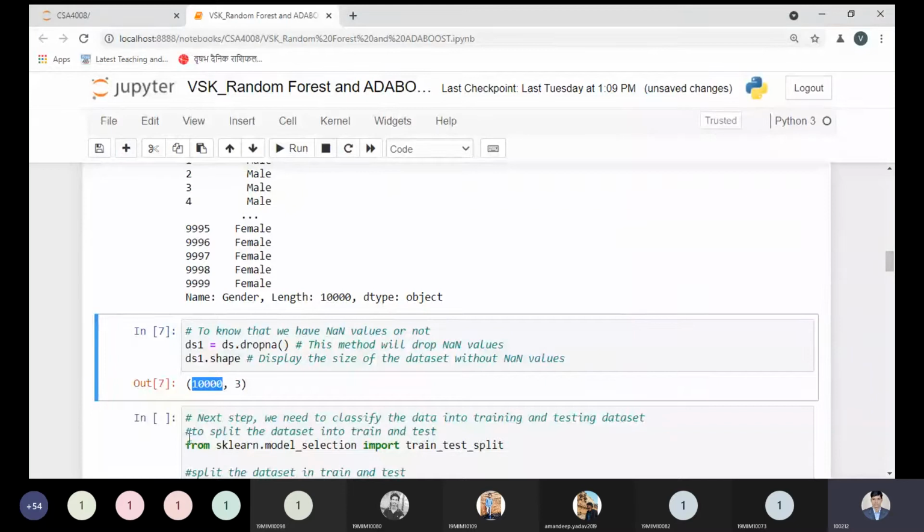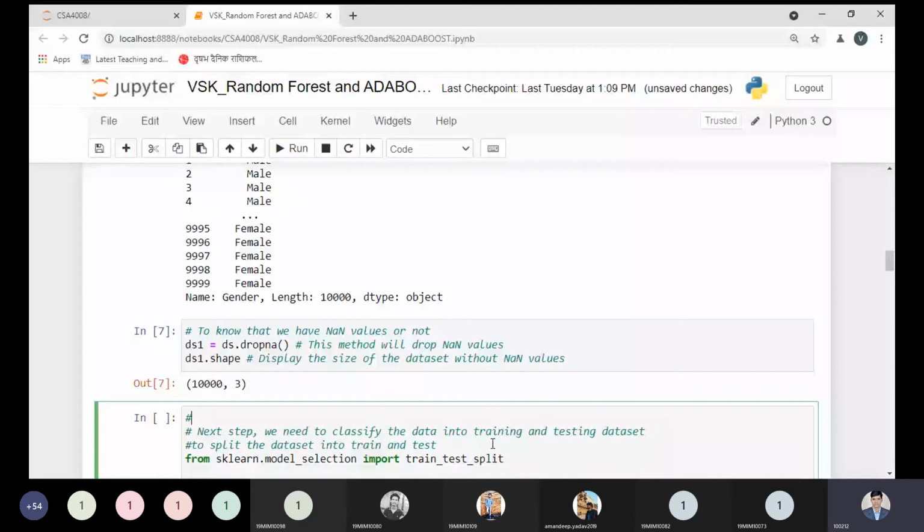Yes, tell me right now. Is this point clear? So what we have covered? Any doubt over here? We have prepared our data set without any null value.